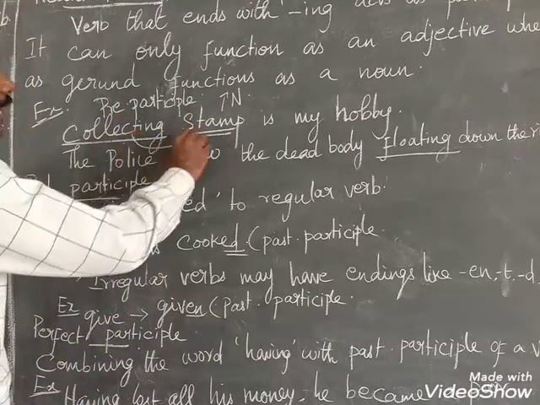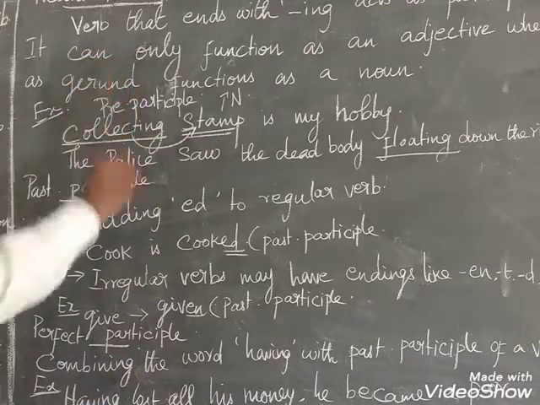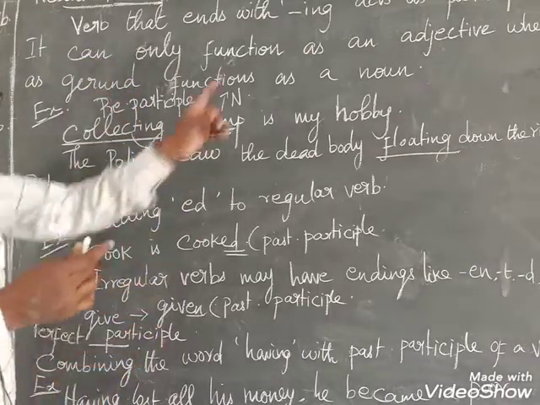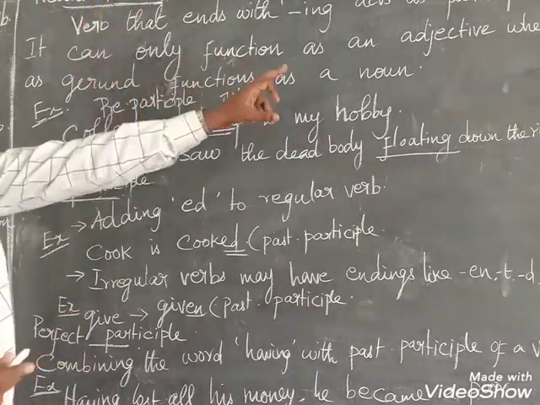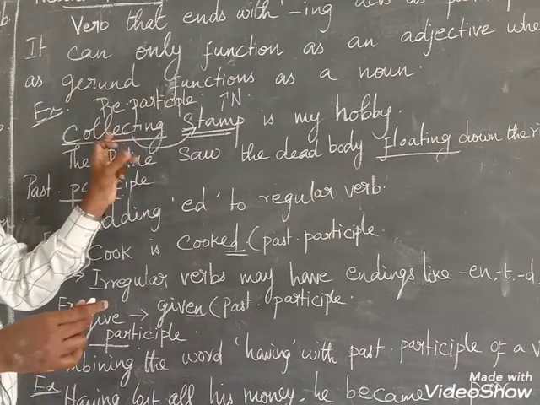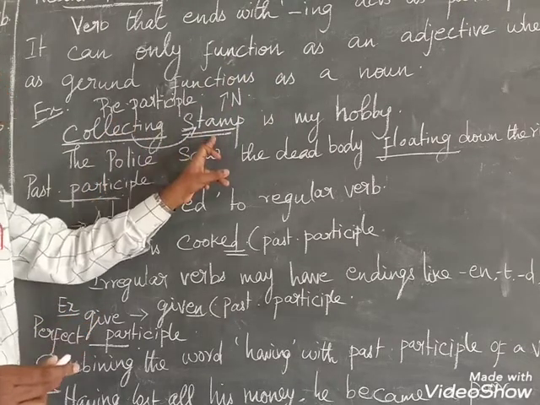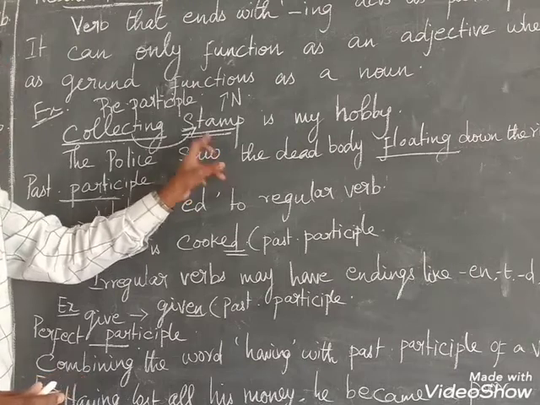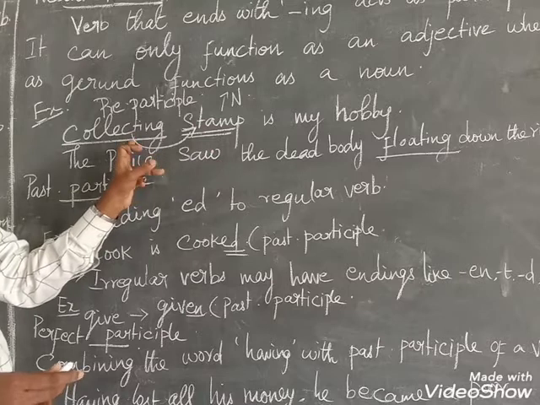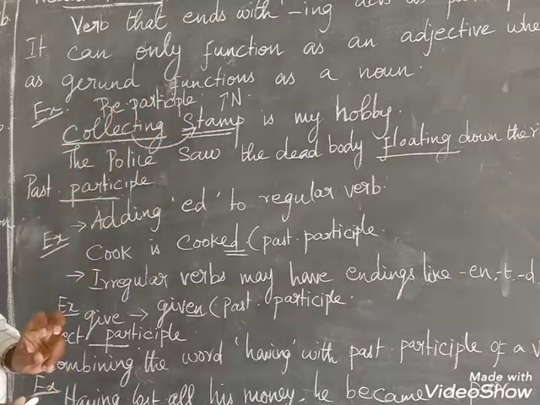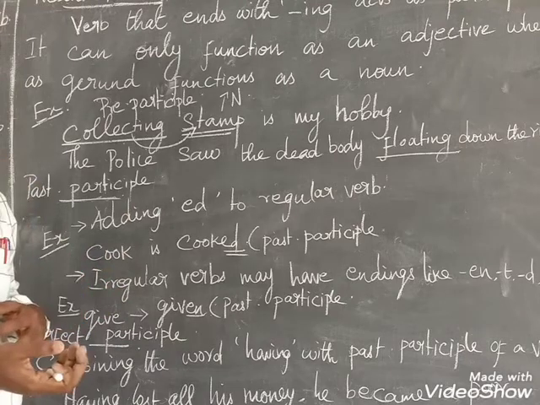The word collecting describes the noun stamps, so it is called a present participle. As I told you, present participle can act as an adjective. So this collecting is an adjective of the noun stamps. It describes the noun, so it is called a present participle.